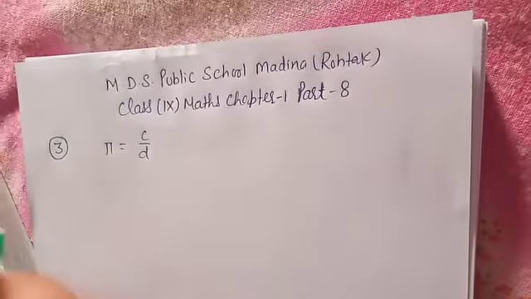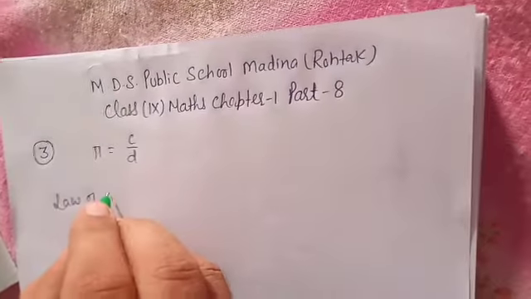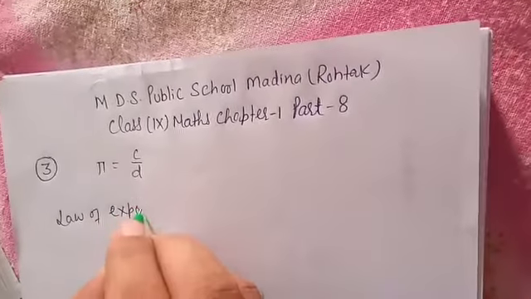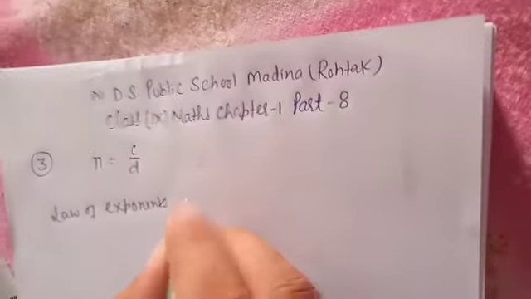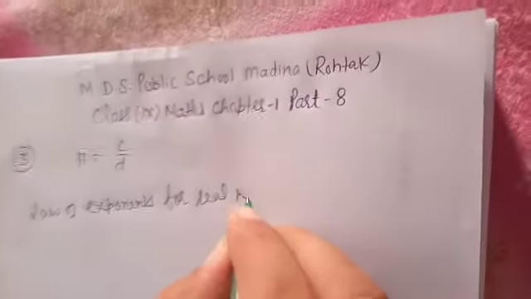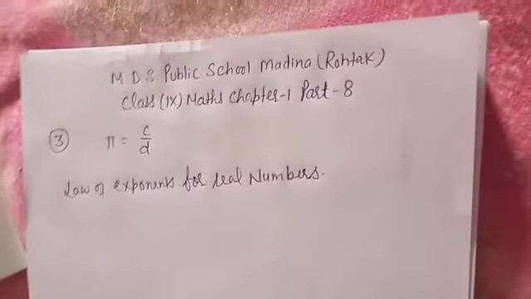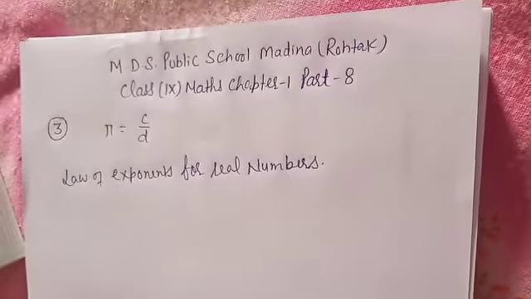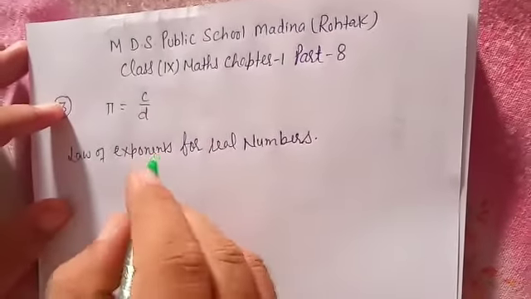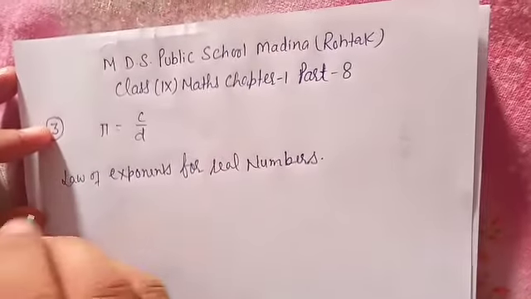Law of exponents for real numbers. Which numbers? Real numbers. Understood? Some rules are given. Exponent means the power of a real number. I am telling you some rules.